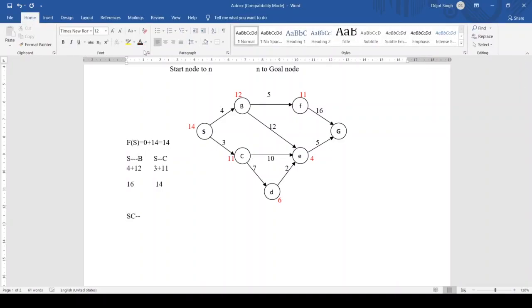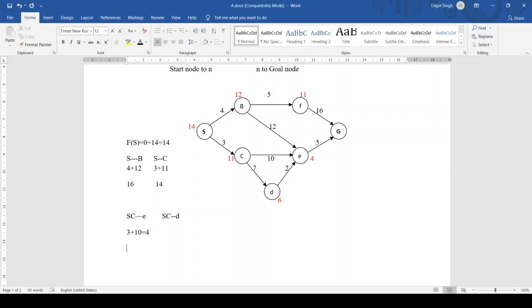If we go from SC to E, the actual cost from S to C is 3, and from C to E is 10, and the heuristic of E is 4.